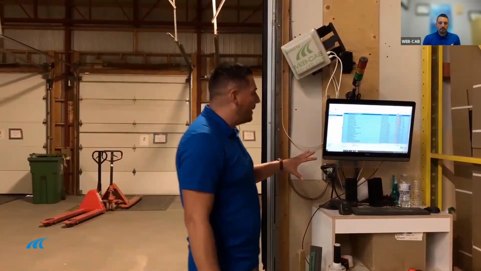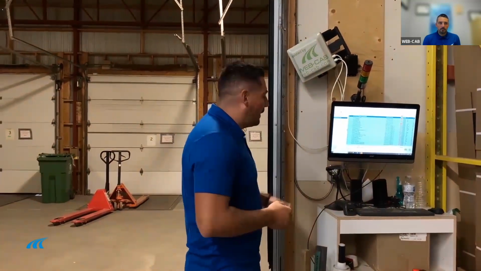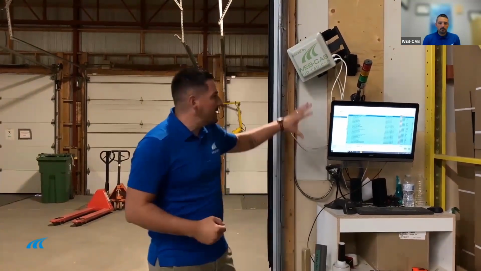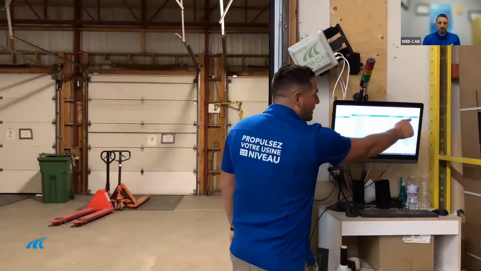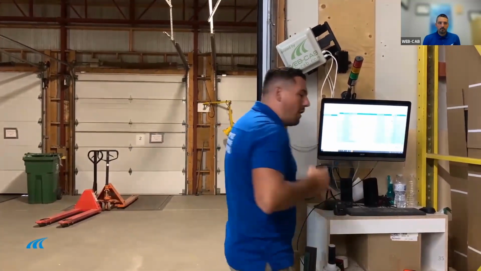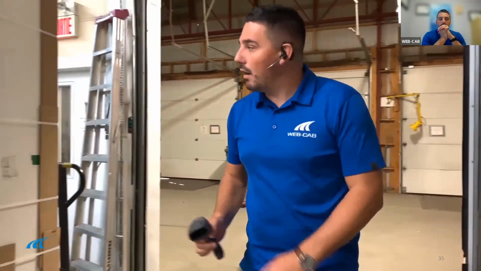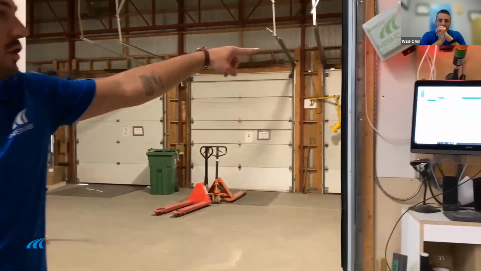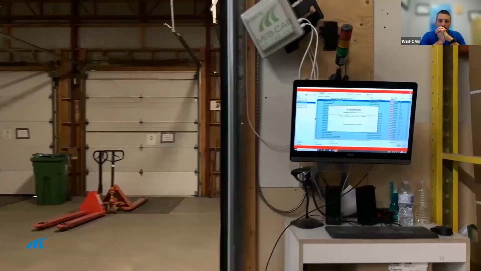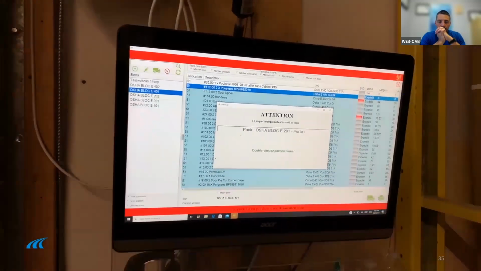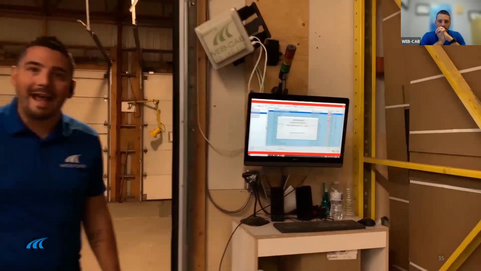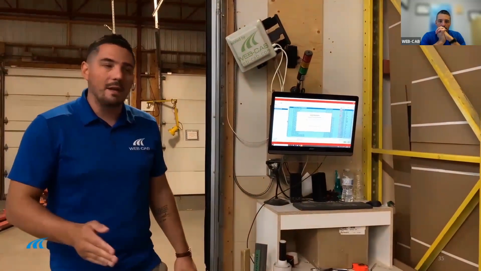Now, how this happens is once they're loading up the product, they will scan the item and automatically the system will flash in green if it belongs in that truck, and also update the status to say it's been shipped. Another key point is if the operator scans an item that does not belong in that truck, automatically by scanning it, the system will flash in red to let me know that this product does not belong in that truckload. So I'm avoiding errors of loading items that do not belong in that delivery and having to go back to get the right item. You're controlling what goes into that truck.